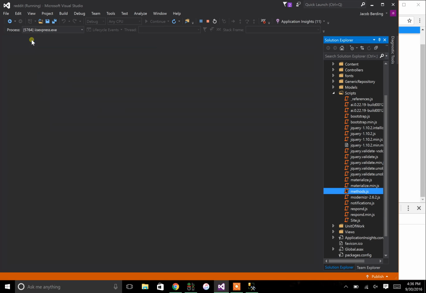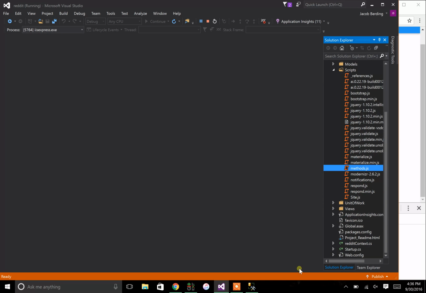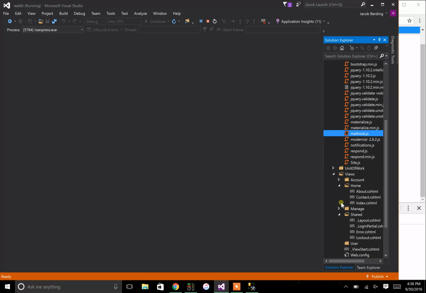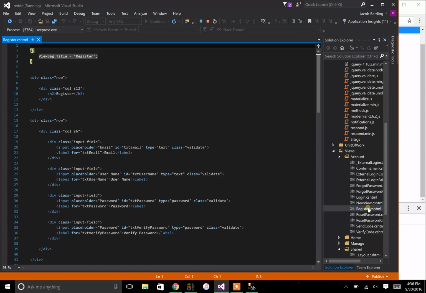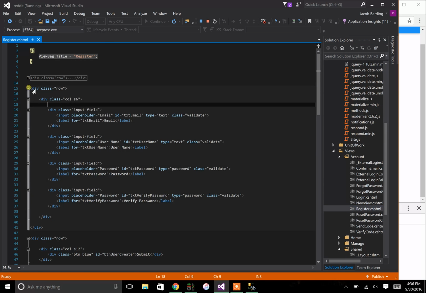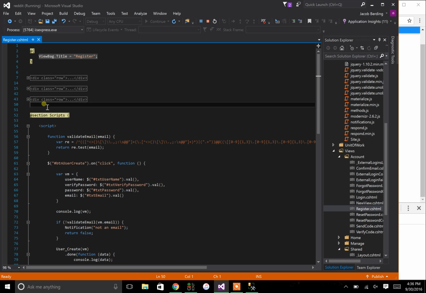Now, for our concern, we can actually go into views here, and we're going to jump into the register page. And in the register page, I've just placed some code, basic rows. I'm using the Materialize library. You guys can use Bootstrap if you want, whatever you feel comfortable with.